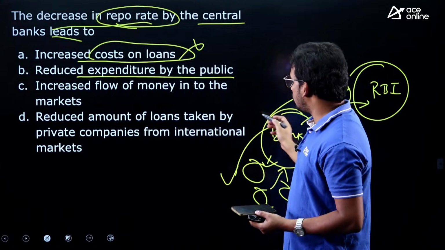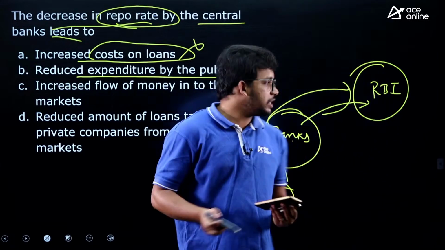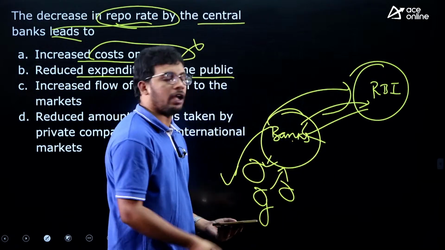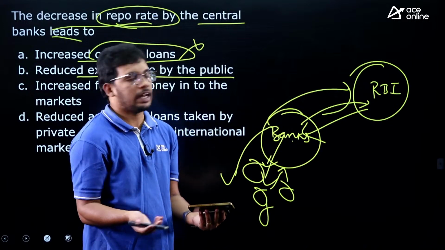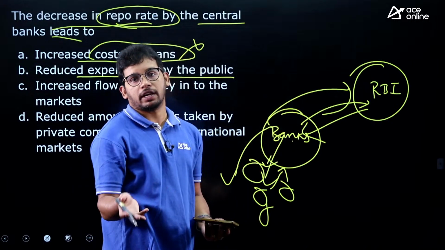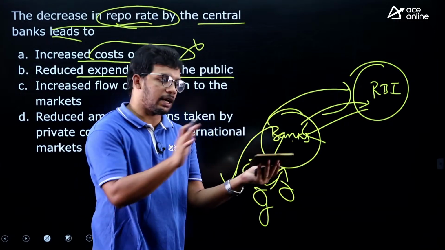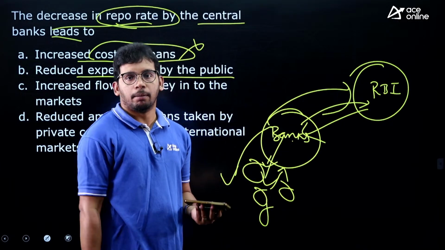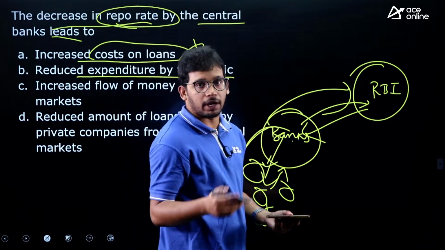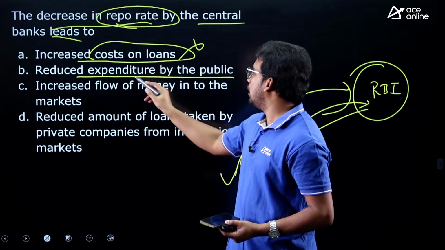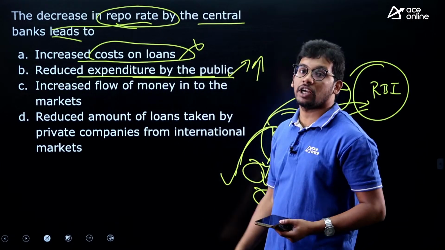Reduced expenditure by the public. No, actually when RBI is reducing the repo rate, that means there is more money in the bank, more money with the corporates and more money with the individuals also, as they have released more money into the market. Whatever money is within RBI is not in the market; it is kept aside, not rotating in the market. But when there is a lower repo rate, there is more money available in the market, and then the spending expenditure of the public actually increases, because they have more money now.